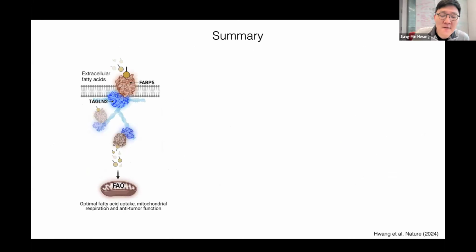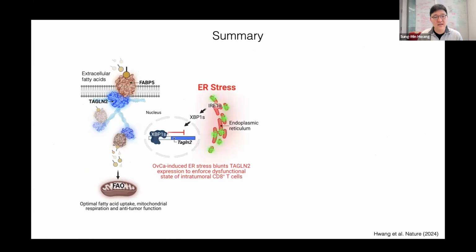So overall, we found that one of the cytoskeletal proteins, Transgelin-2, cooperates with FABP5, one of the major fatty acid binding proteins. So it actually helps optimal fatty acid uptake, mitochondrial respiration and antitumor function. And we found this axis is highly suppressed and disrupted by endoplasmic reticulum stress in ovarian cancer, reinforcing the dysfunctional state of intratumoral CD8 T cells.